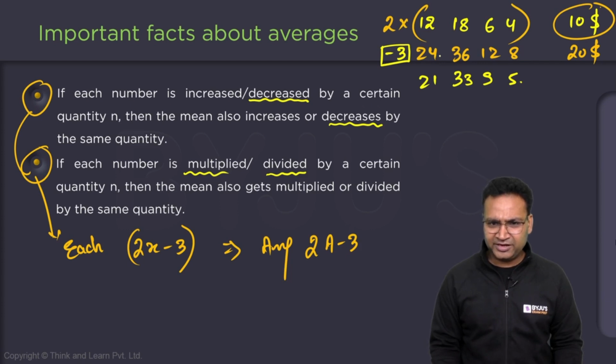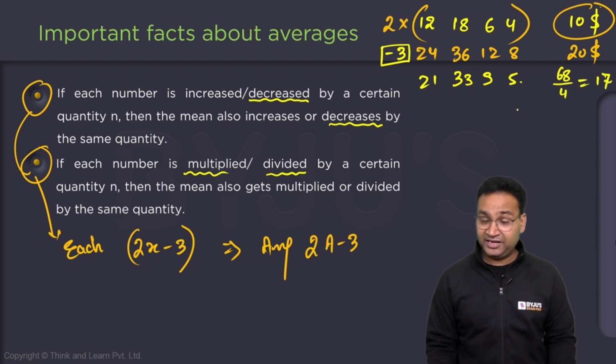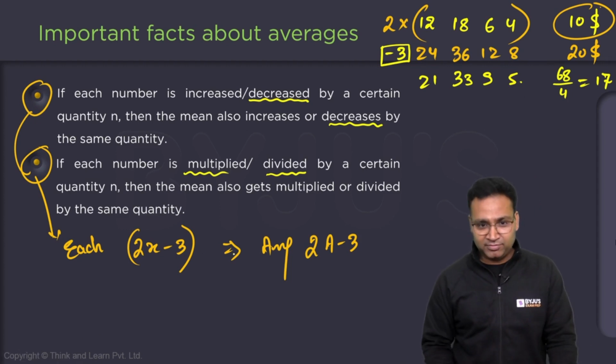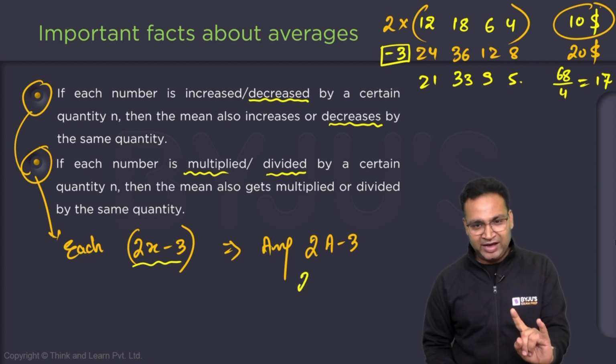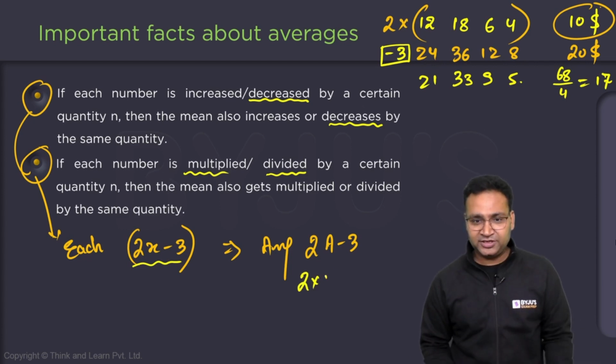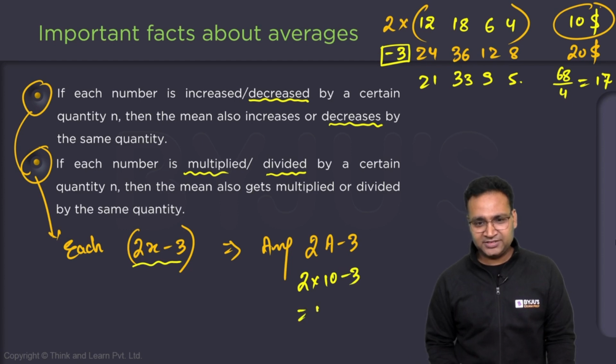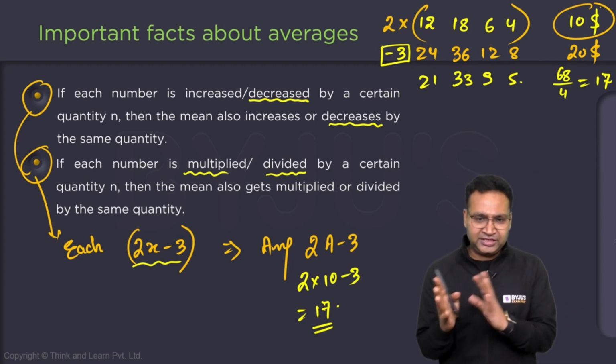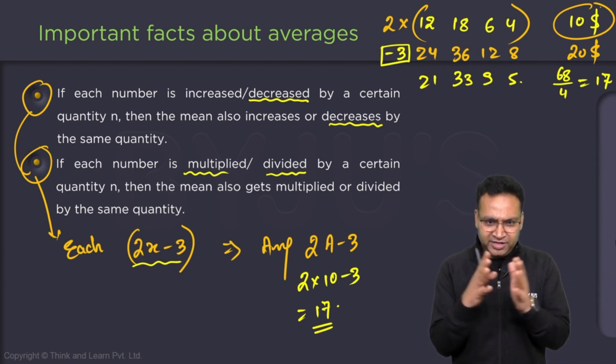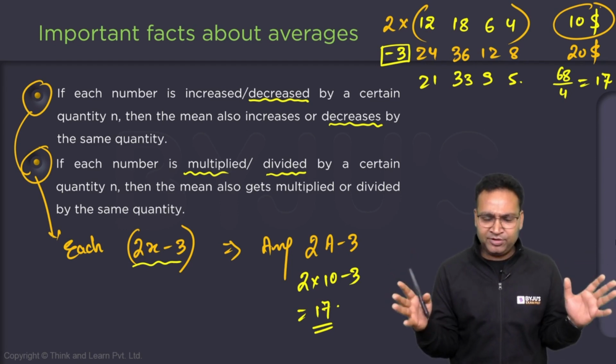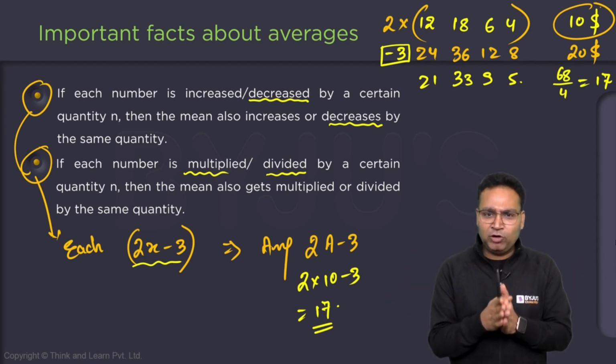3 subtracted everywhere. 21 and 9, 30, 30 and 38, 68. If you divide 68 by 4, that is 70. I double checked everything. Can I say, if you apply this operation to every number, your new average will be 2 times the previous average, plus 10 minus 3? Yes, that is 70. It's not necessary that the addition or multiplication should happen independently. They can happen all at the same time and your average will follow that.